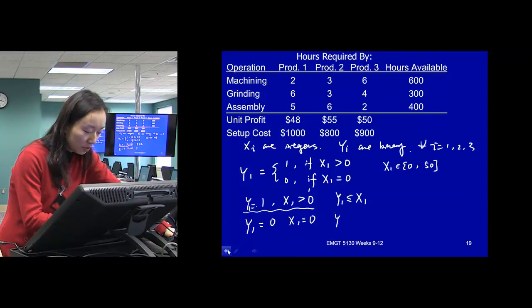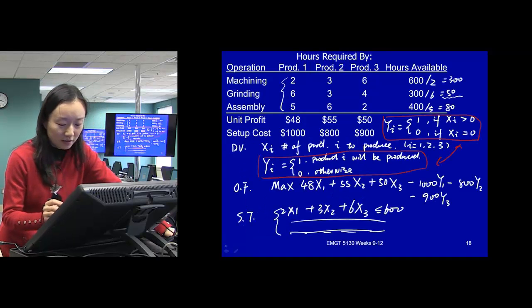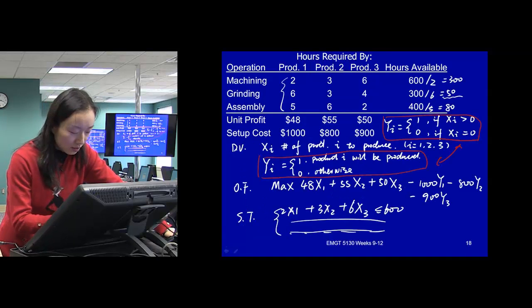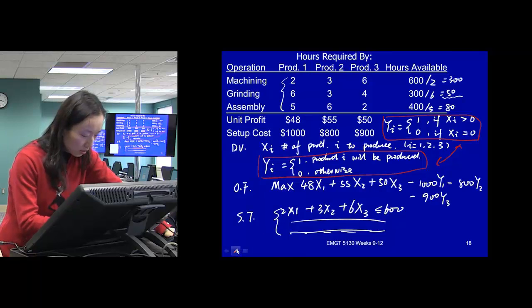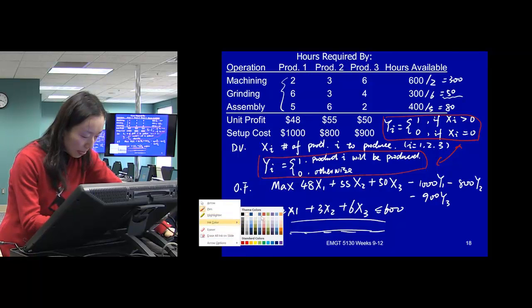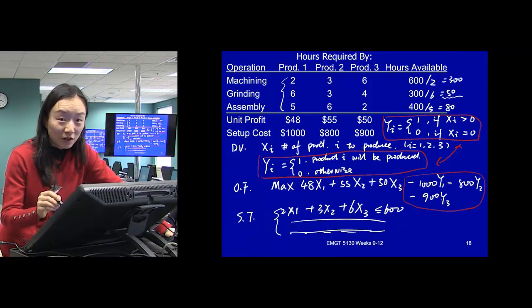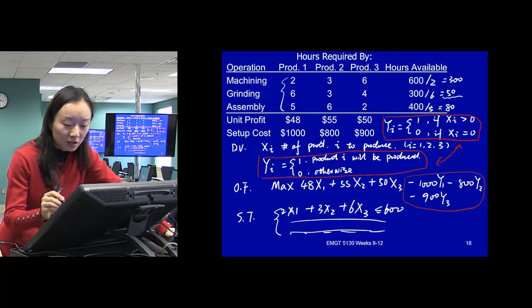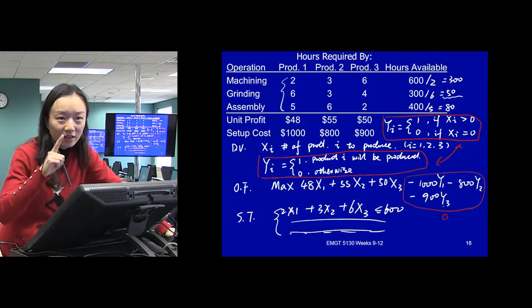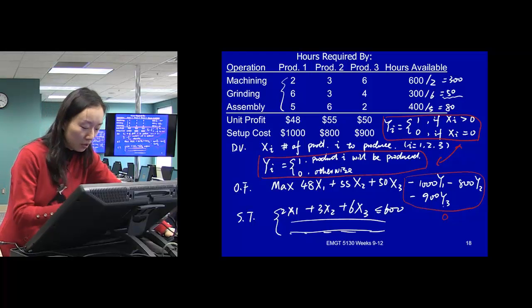Let's go back to this objective function again. We'll look at this part first, the second statement, the first line. With this objective function, if we don't have any constraint, what value will y take? Y will take 0, right? So what we need to do is just force y to be 1 when it has to be 1.